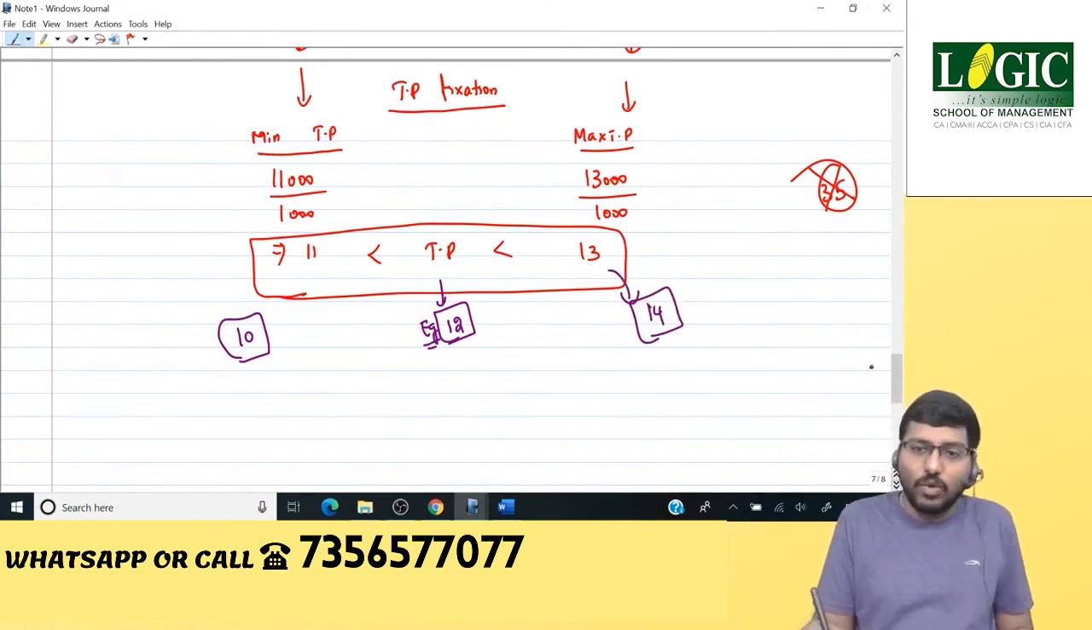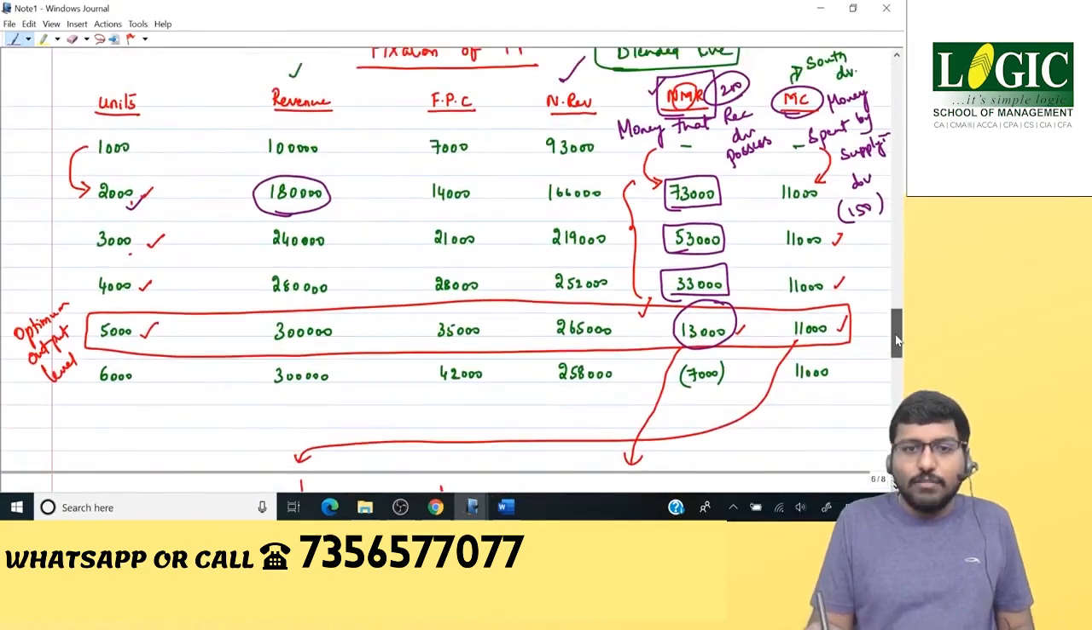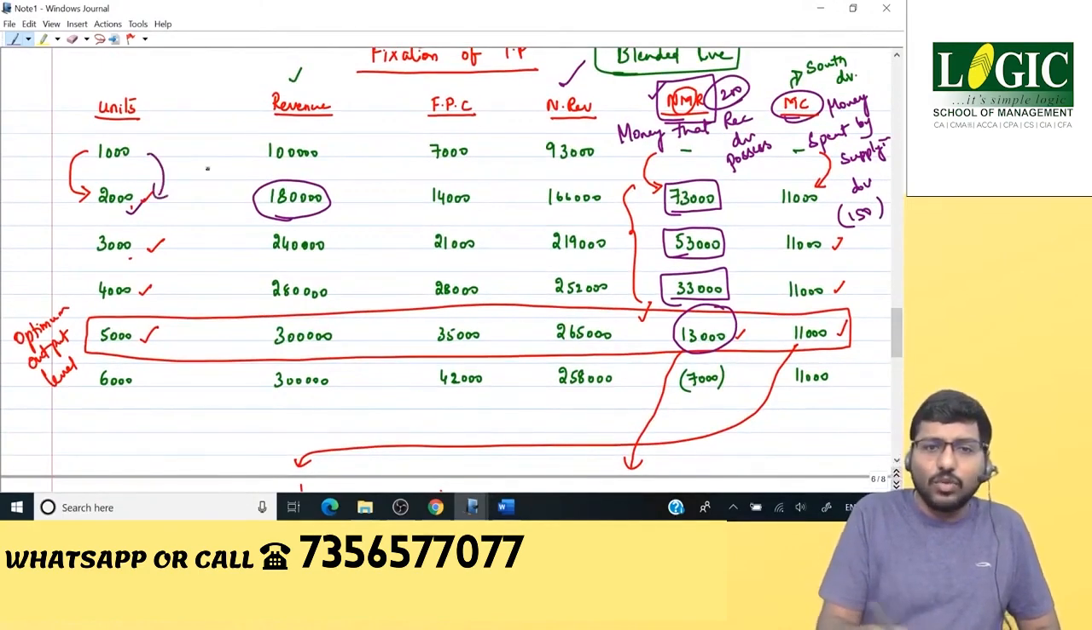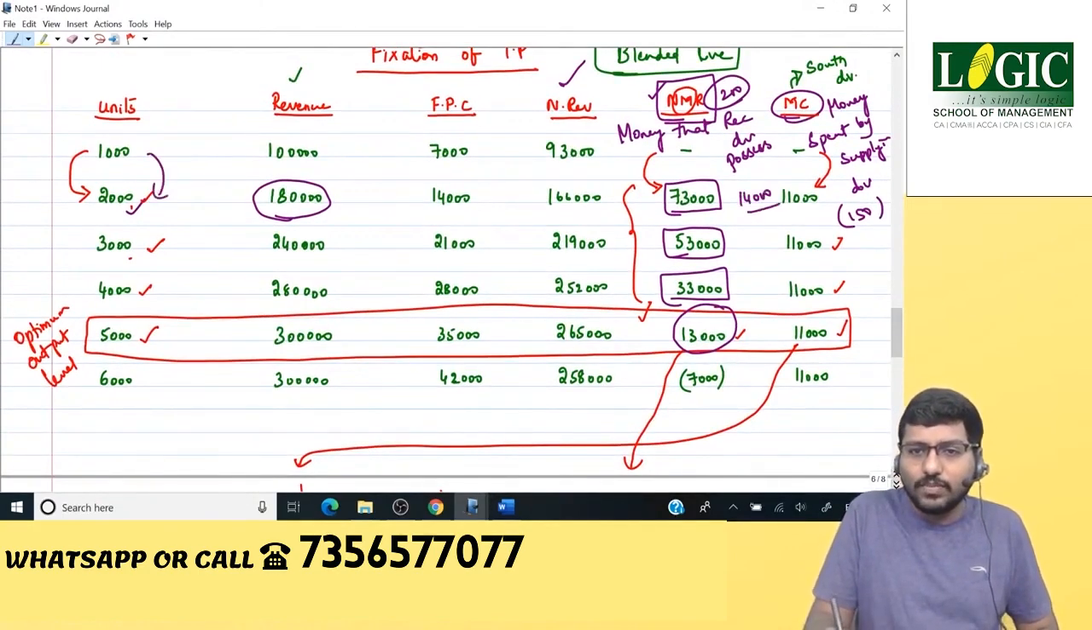I'll keep 14. Let us see what happens. If 14 is the transfer price, for this additional 1,000 units, you need to spend 14,000.